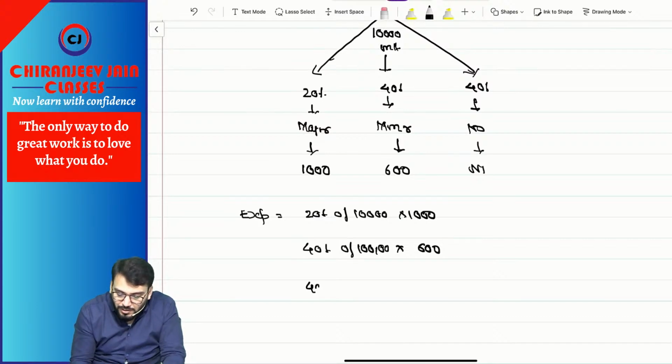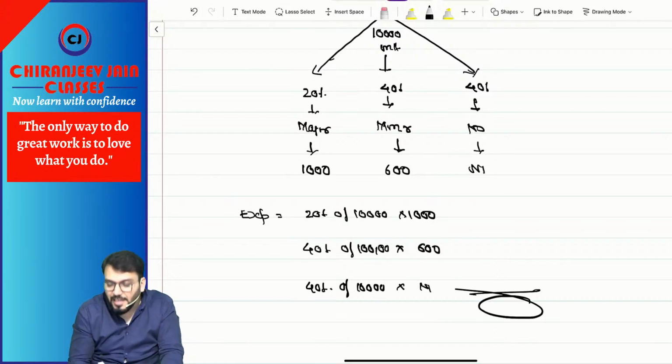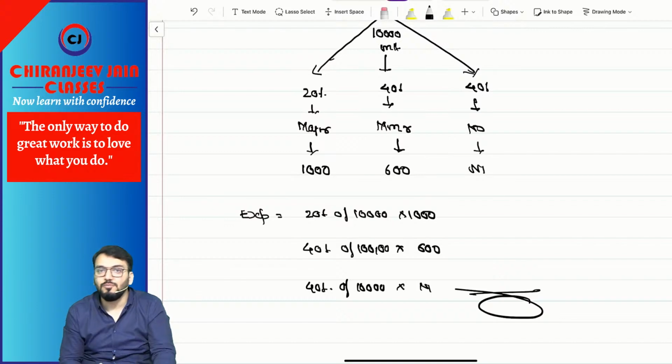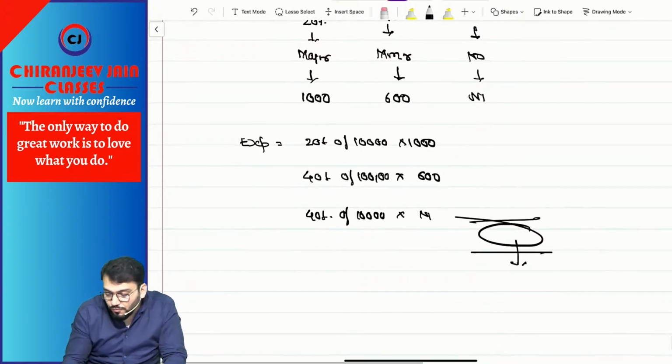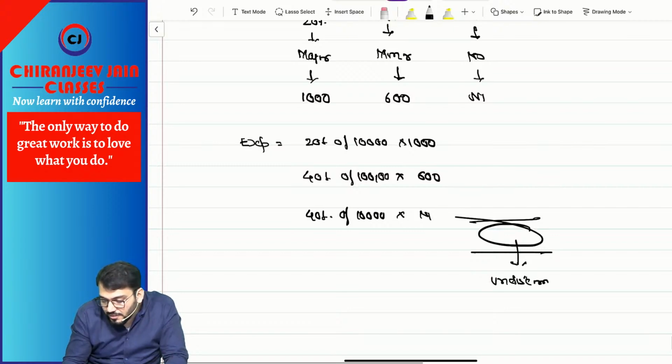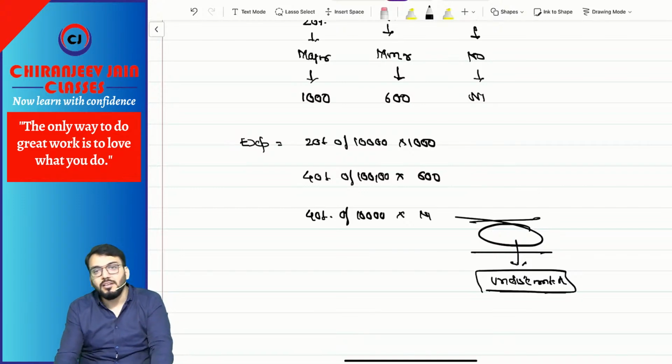Then 40% of 10,000 into what? Nil. This total will be the expected value of obligation, which will be the amount of provision. Correct? And this amount of provision will be recognized at undiscounted amount. Understood? Have you understood this point?